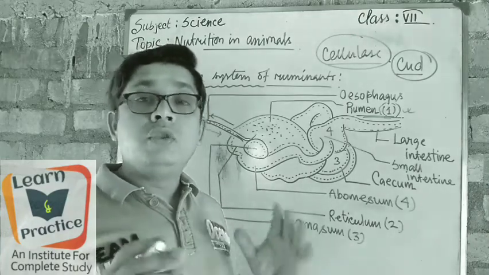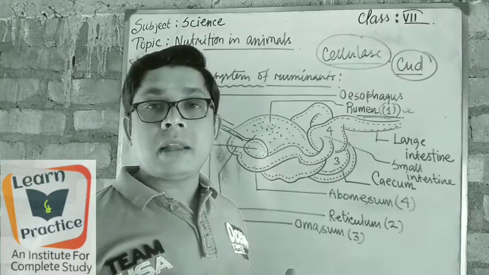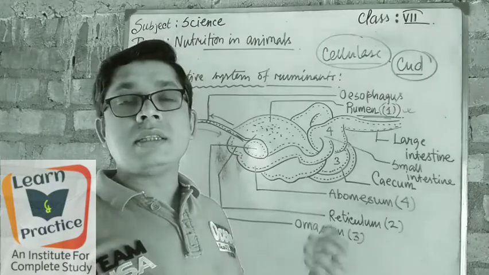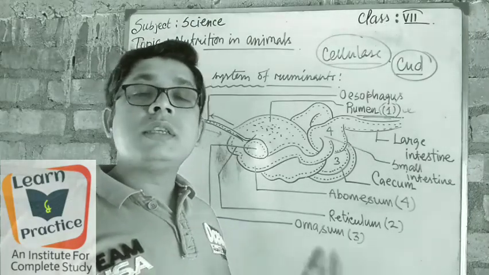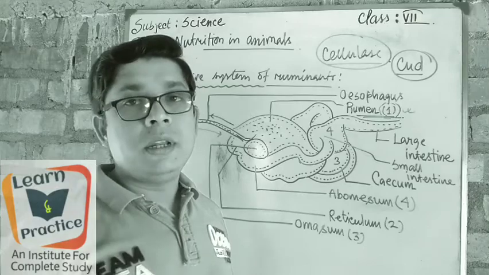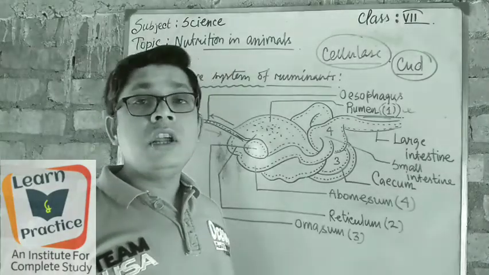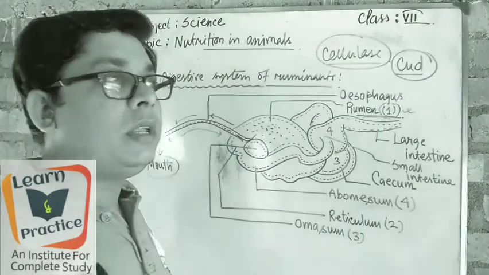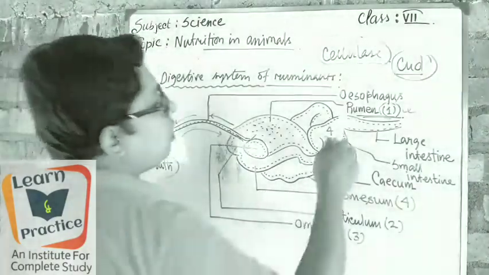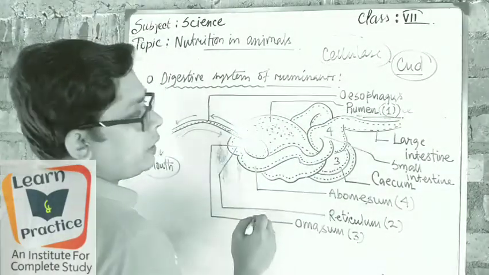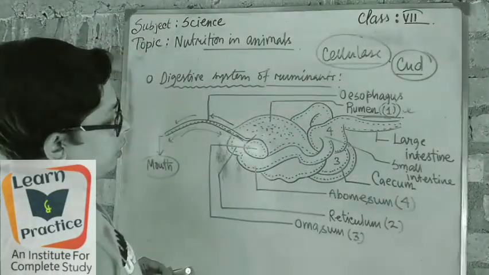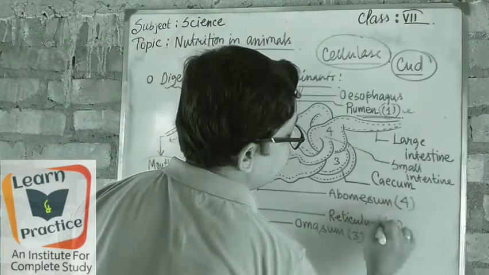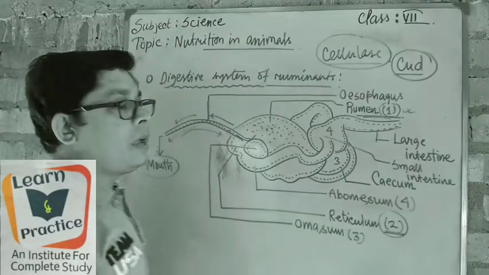And the animals that practice this throughout their digestion process are known as ruminant animals, such as the cow, such as the goat. Got it? Such herbivorous animals are ruminants, and their process is the rumination process. In ruminant animals like the cow, first the food goes to the rumen. After that the food goes to the reticulum. Reticulum is the second part of the stomach in a cow's body.